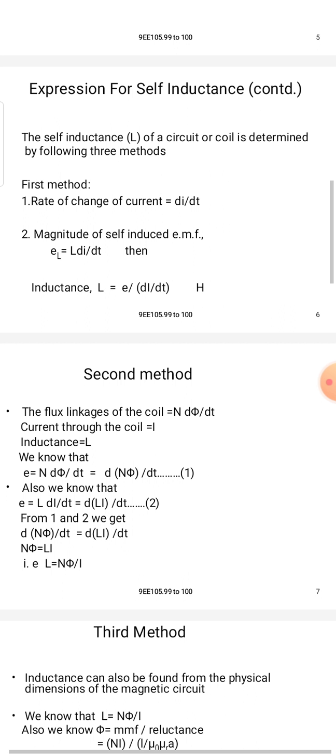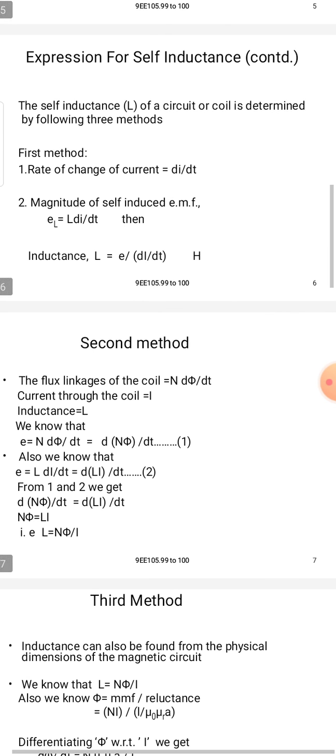Then inductance L is equal to the induced voltage E divided by di by dt. The unit of inductance is Henry.